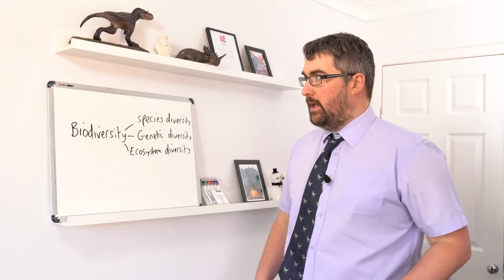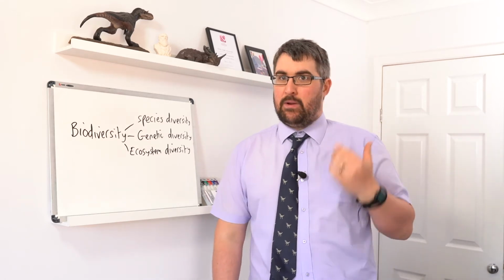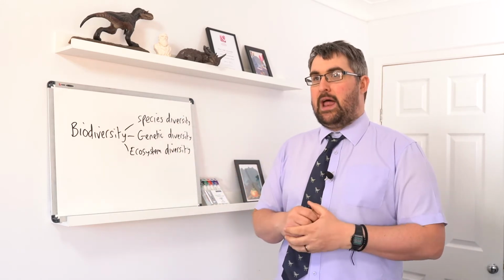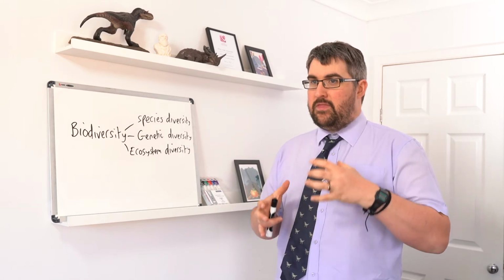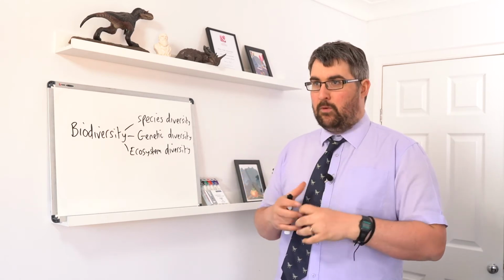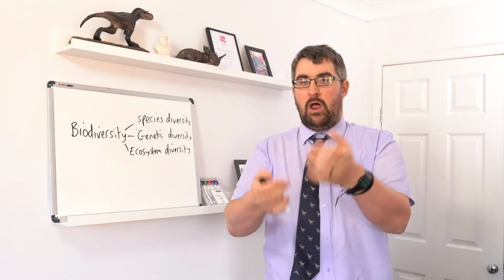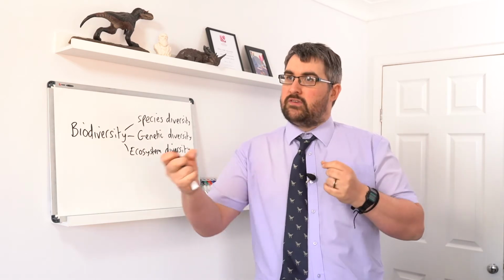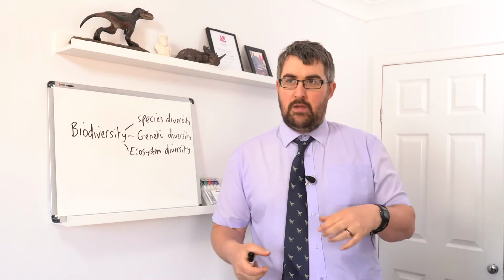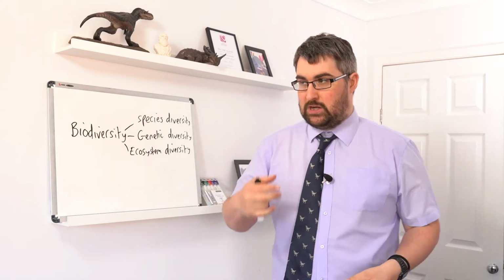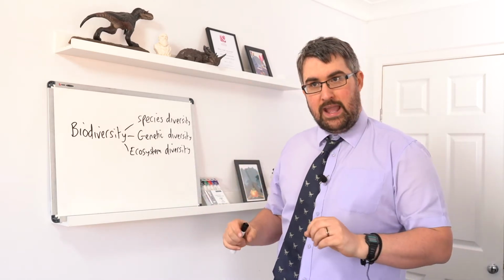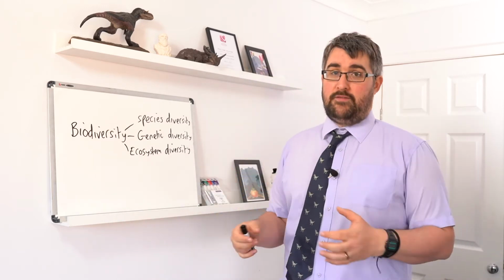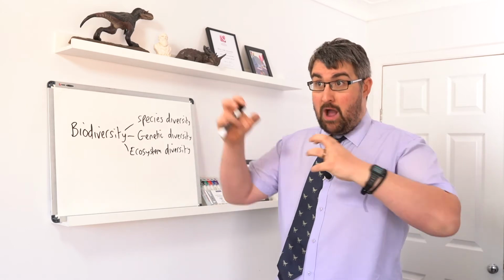It's impossible. And we need to protect it, because as soon as biodiversity starts to drop in a given place, that ecosystem can then really start to become unstable, because if you've got a very low diversity environment, removing a certain number of species, maybe there's been extinction or a change due to climate change, removing a few key species will have a catastrophic effect on a low biodiversity system, because they might play a key role.